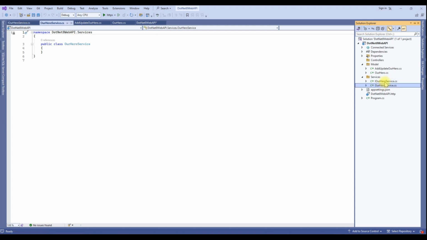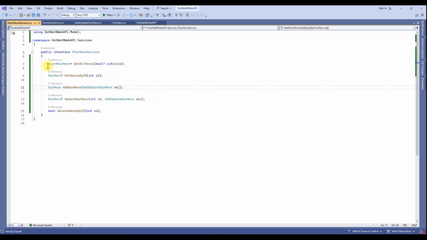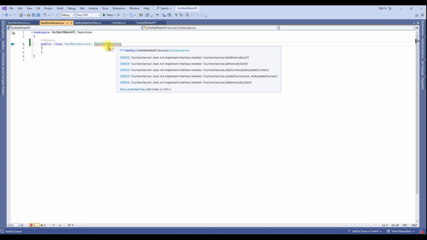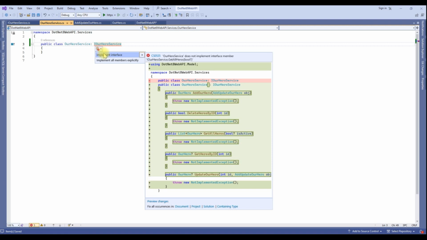Let's implement our interface. Our interface has these 5 methods: get all heroes, get hero by ID, add our hero, update our hero, and delete our hero. Let's implement this interface in our HeroService. Just inherit this. It's showing an error because the interface is not implemented in the class. So just hover on this class, click on this bulb and click on Implement interface.